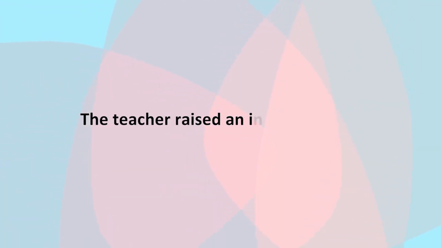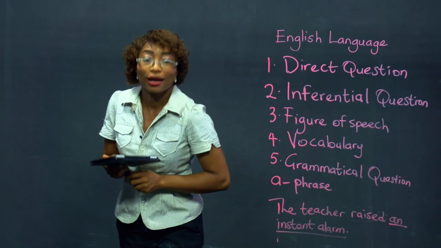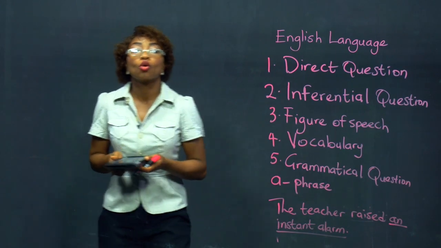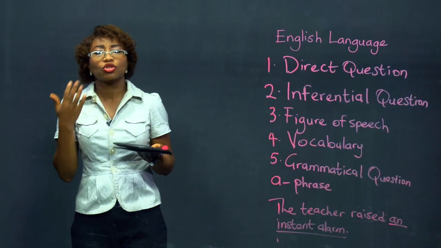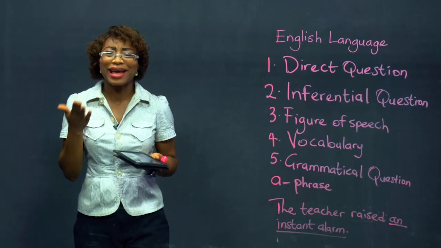I'll give you another example. "An instant alarm" is taken from the sentence, "The teacher raised an instant alarm." And what we have underlined is "an instant alarm." This is also a noun phrase. Now, I'll try and find out what the head is.